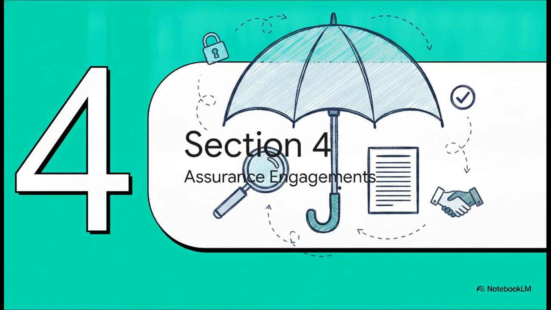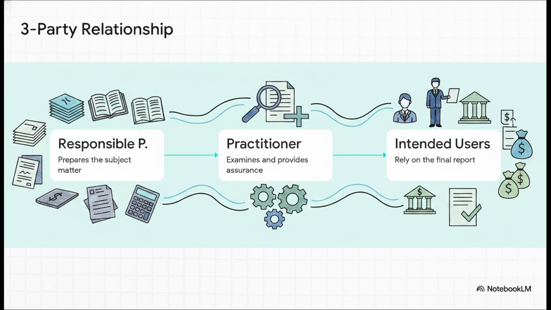Let's jump into Section 4, Understanding Assurance Engagements. So let's look at the broader umbrella, assurance engagements. An audit is really just one type of assurance engagement. The whole purpose here is to enhance the confidence of the intended users. Every single assurance engagement involves a three-party relationship. Step 1, the responsible party, usually the management, prepares the subject matter, like the financial statements. Step 2, the practitioner, that's you, the auditor, examines it and provides assurance. Step 3, the intended users, like the shareholders or the bank, read your report and rely on it to make their critical decisions. It flows perfectly, from management to auditor to the end user.